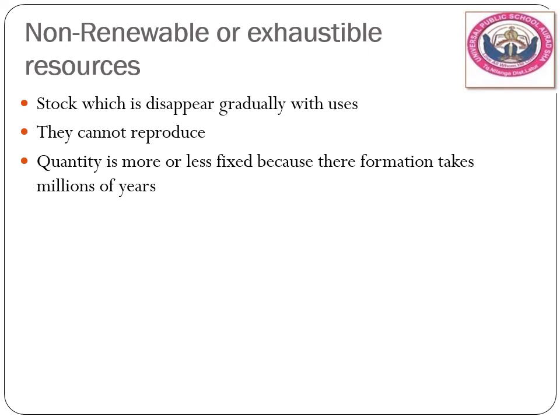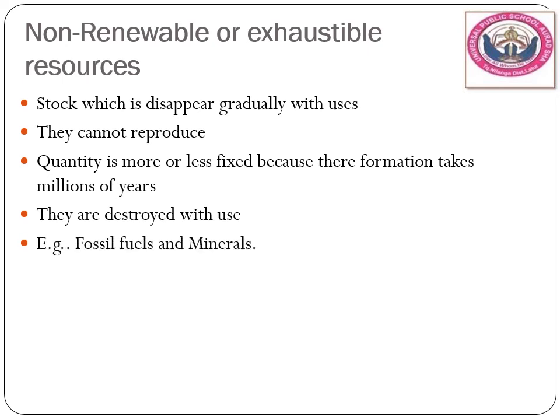Because to generate this, it took millions of years from the fossils and all. So ये बनने के लिए बहुत साल लगे हैं. इसकी क्वांटिटी फिक्स्ड है. They are destroyed with use. जैसे जैसे आप यूज करते जाओगे वो खत्म होते जाएंगे. Examples are fossil fuels and minerals.